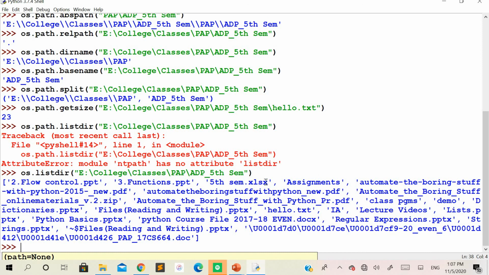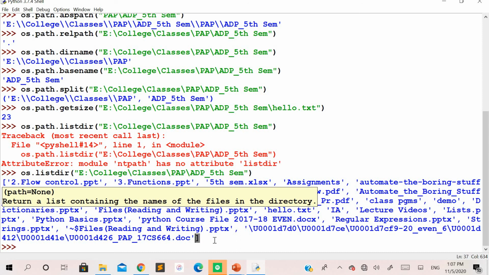You can see here, if I press enter, you are going to get a list. The result is in the form of a list. So what are the contents of this list are